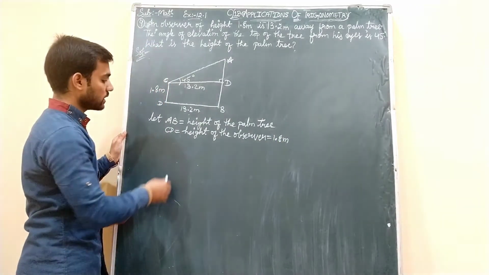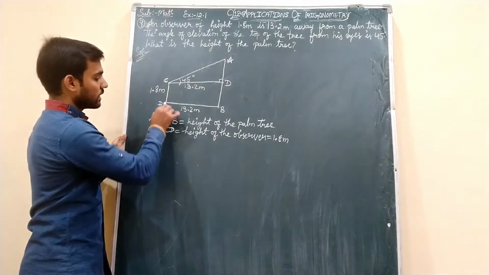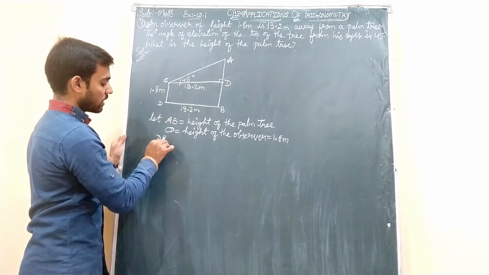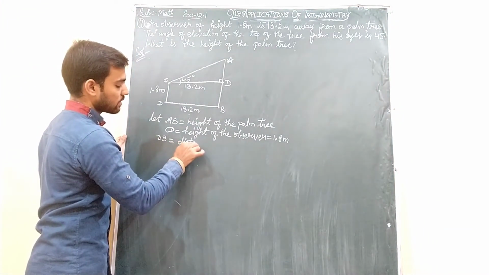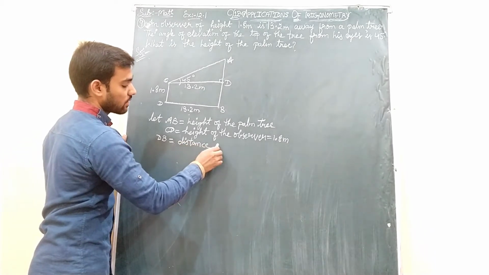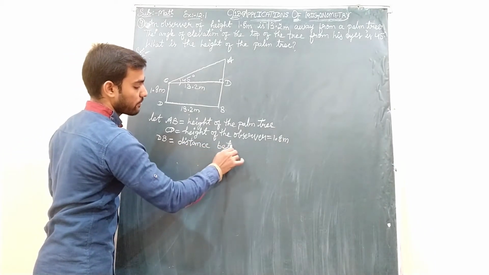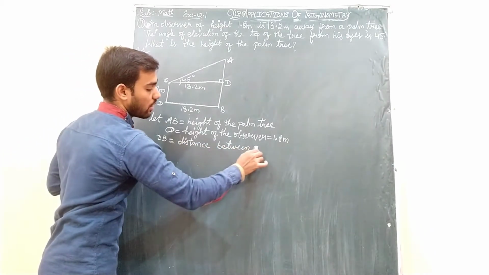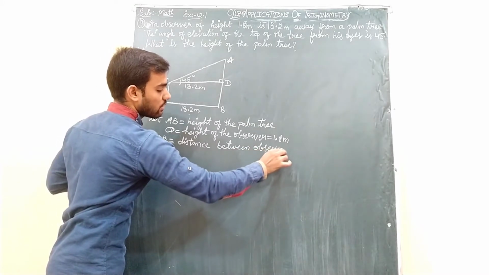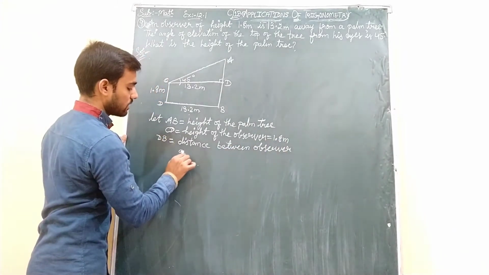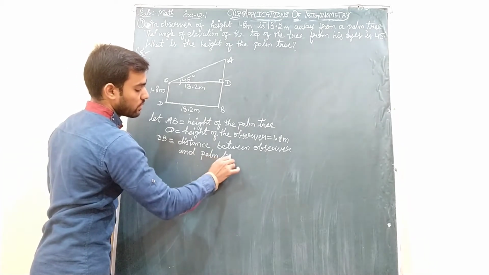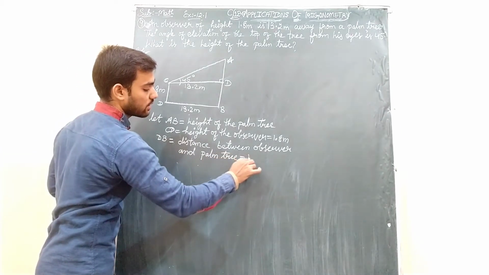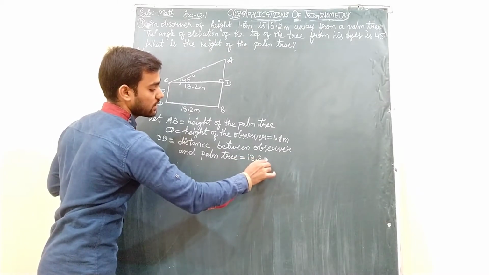Okay students, then DB equals the distance between the observer and the palm tree. This is also given in the question, students, that is 13.2 meters.